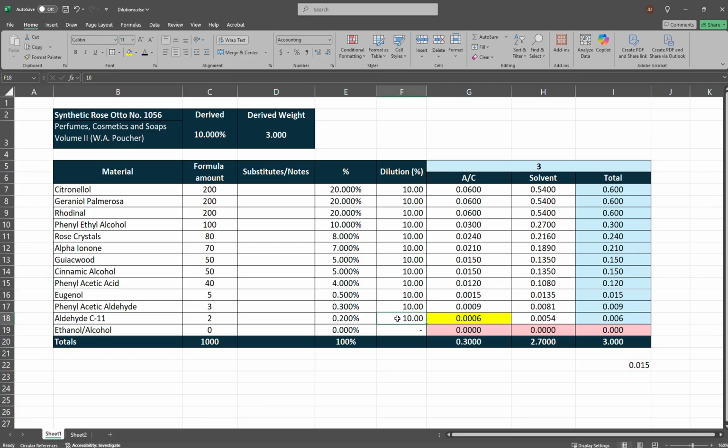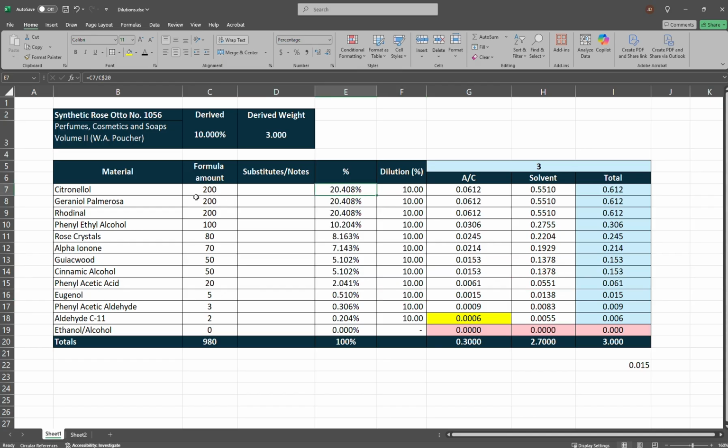So again, we're going to dilute, we're going to make it a 1% dilution, and we're going to up it. So we're back to 0.0006 grams of the aroma chemical, but instead of 0.006, we're adding 59 1,000ths, or I don't know, 4 or 5 drops. So that works. However, our derived percentage drops to 9.823, so we need to increase that. Let's take our eugenol and add that neat. No, doesn't work. Phenylacetic acid, let's add it neat.